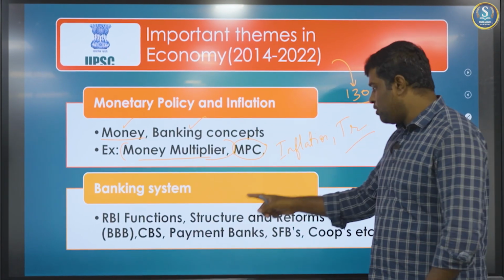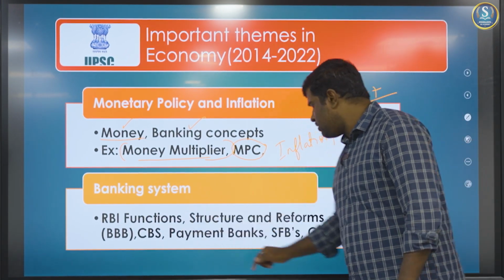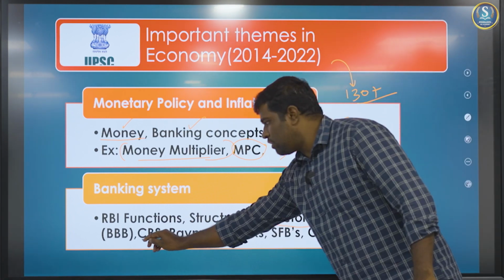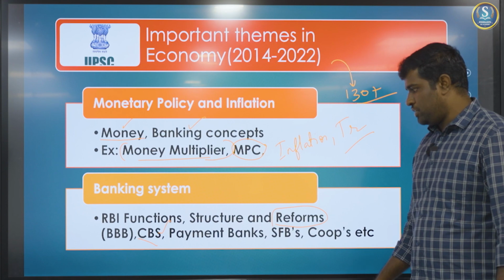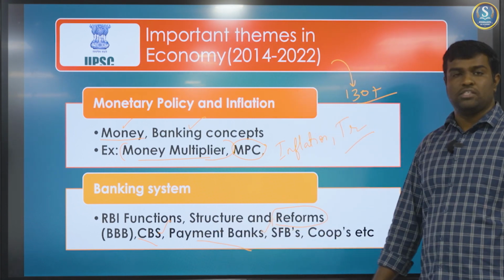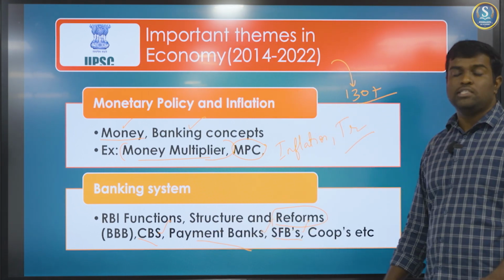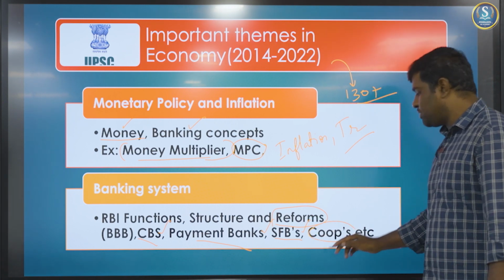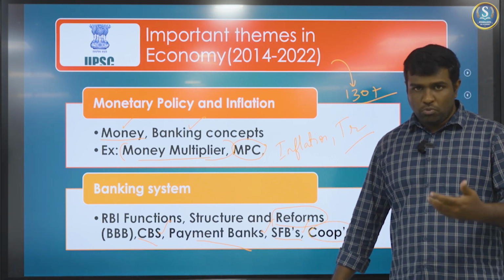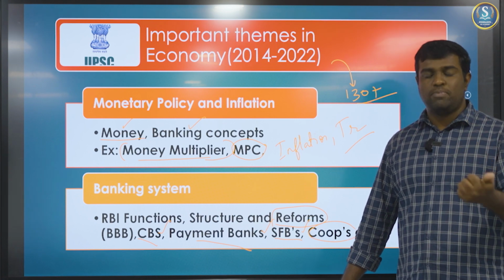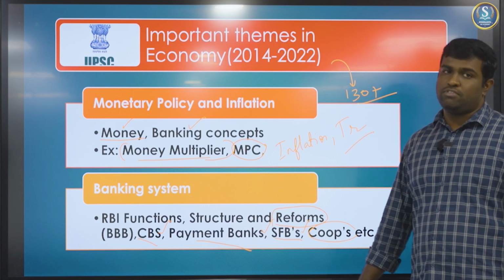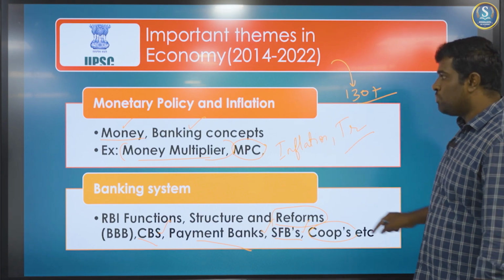For example, they've lifted questions with regard to the reforms of banks. In the core banking solution, they've asked a question. Regarding payment banks, they've asked a question. Small finance banks, they've asked a question. Likewise, even last year, there was a question on cooperative banks. So most of the structure of banks, they've been asking questions. So this is the second area in which you have to give importance, the first being monetary policy.